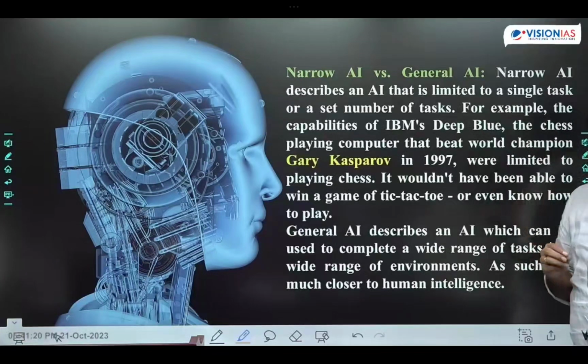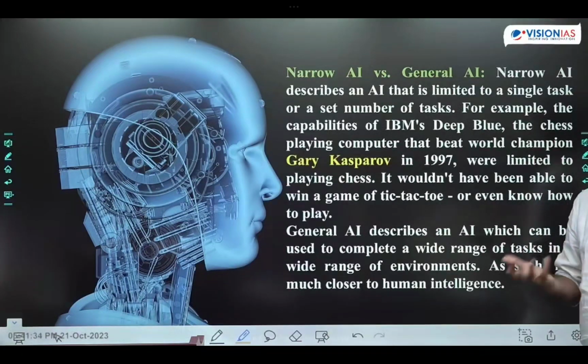What does general artificial intelligence mean? Artificial intelligence which performs a wide range of tasks, we call general artificial intelligence, friends. In a wider environment, it performs a wide range of tasks, like humans. It is much closer to human intelligence. Robots like Sophia come under general artificial intelligence.